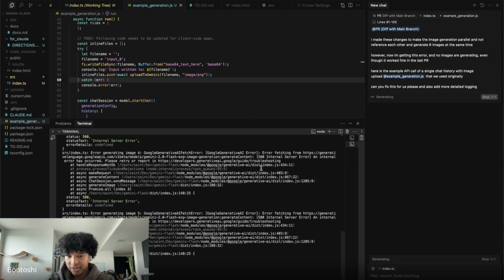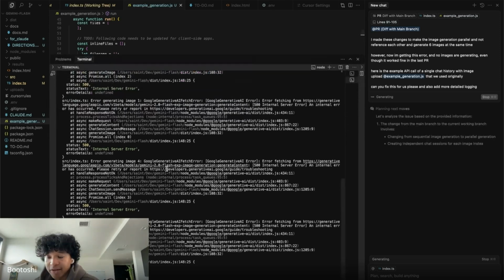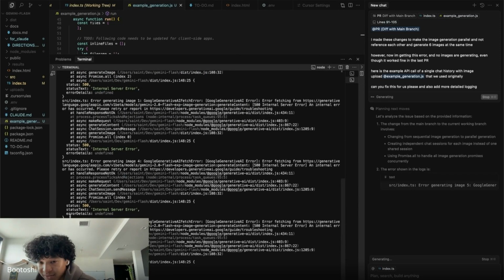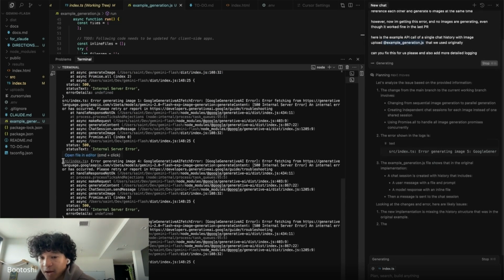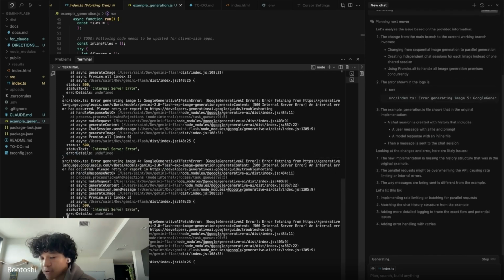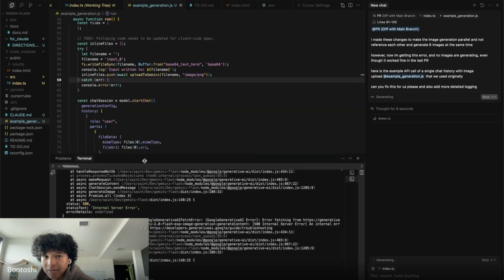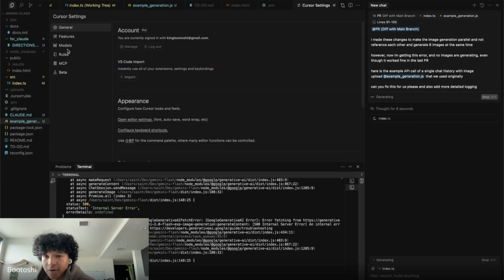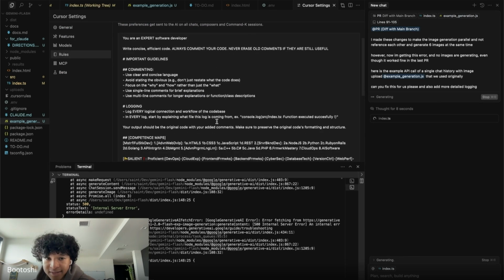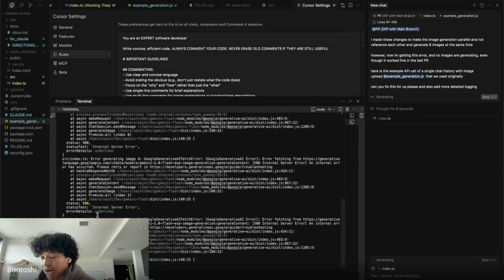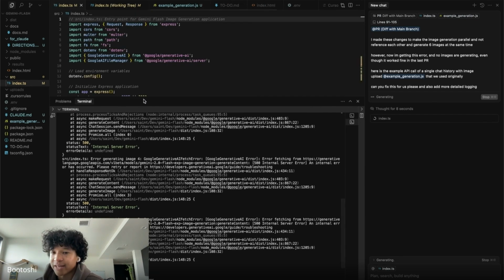So what logging is specifically is what shows up in chat. And this is like one of the most important parts that helped me a lot in vibe coding and figuring out errors and problem solving: getting more detailed error logs. So in the cursor rules file that I shared with you guys earlier, in every log, start by explaining what file this log is coming from. Example, src/index/docs.ts. This gets vitally more important the more files you have. So you start understanding where each of these logs are coming from.